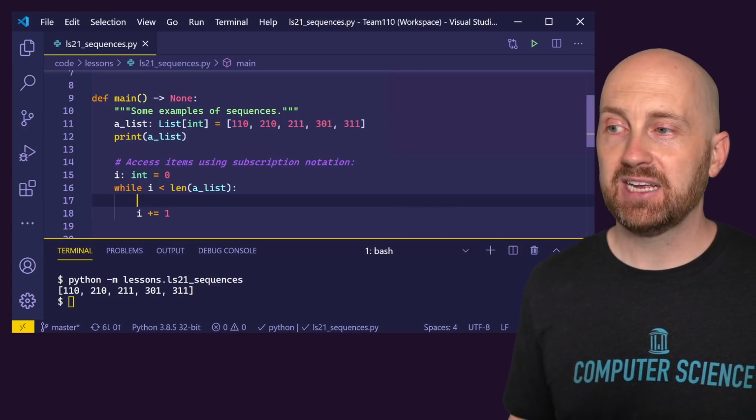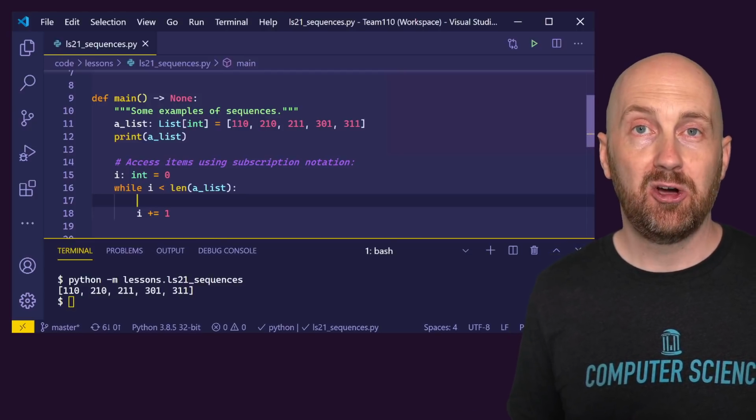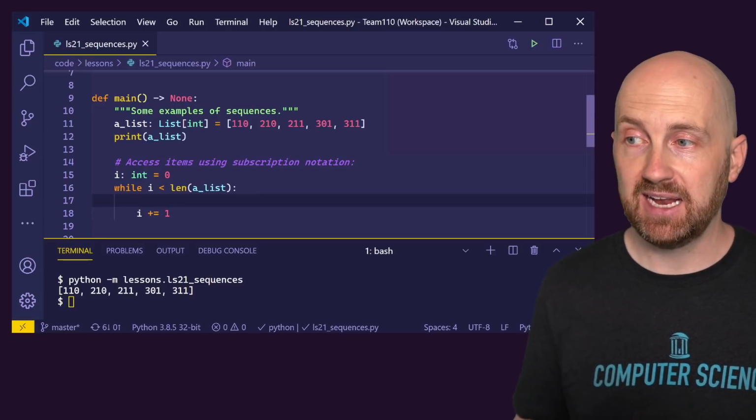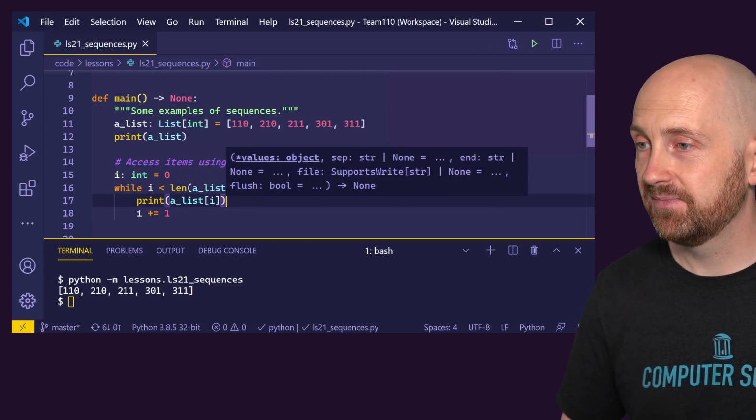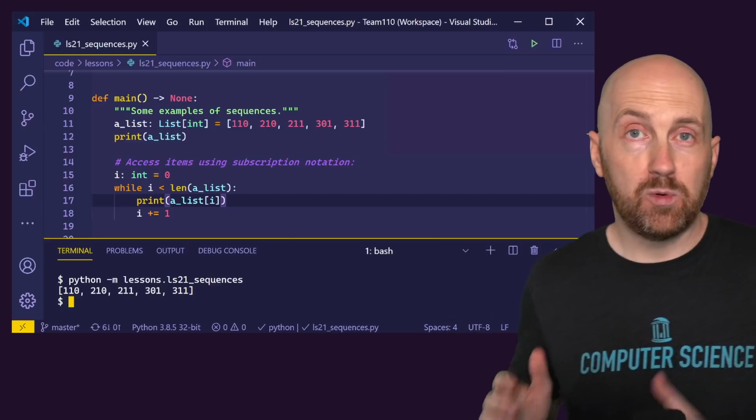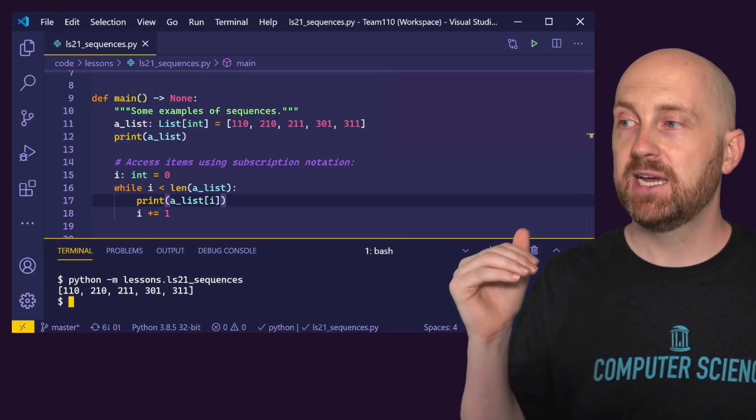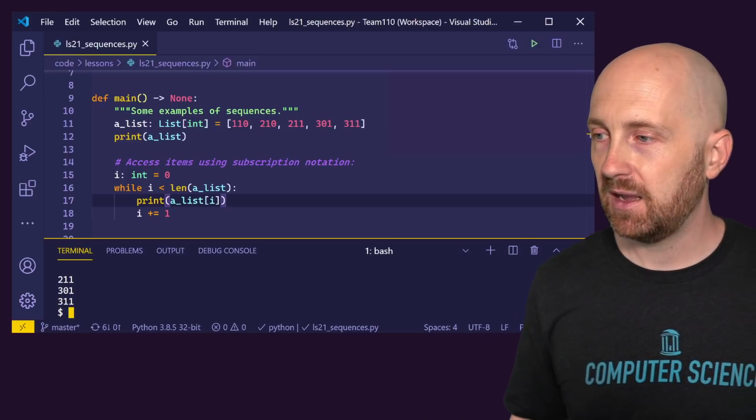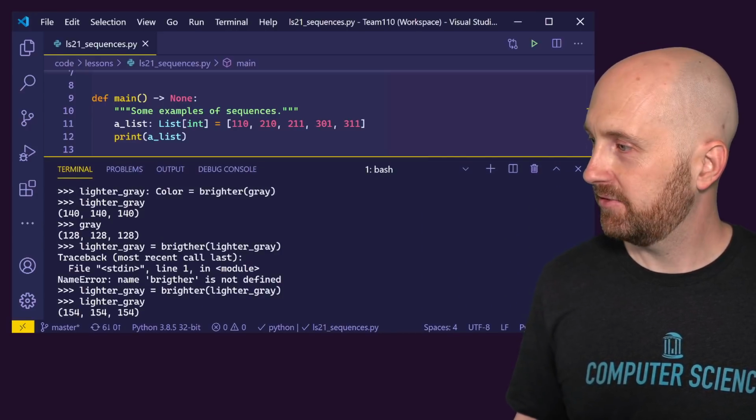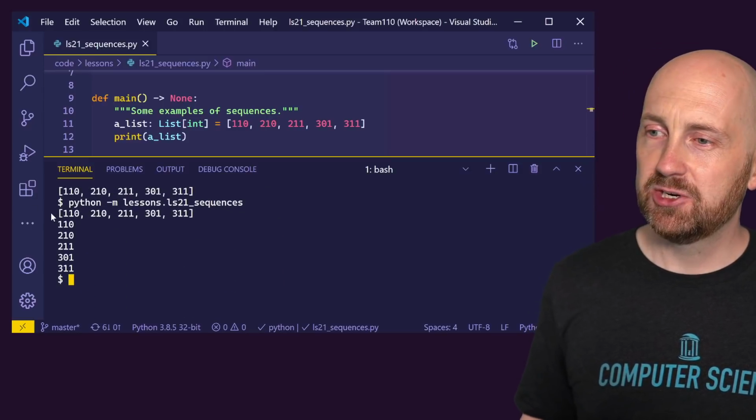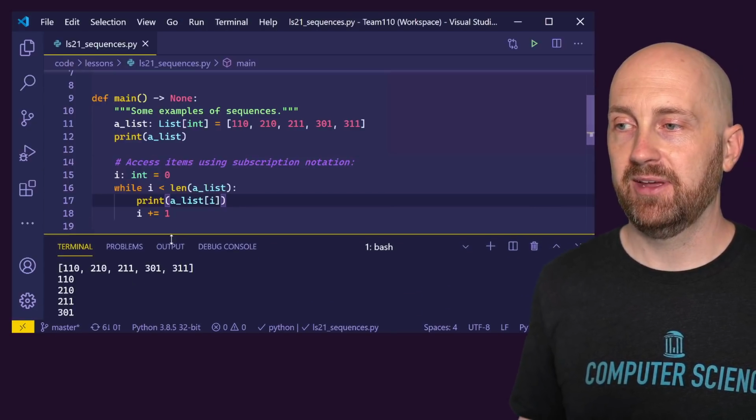Just like with strings, where we could ask a string, what is your length? We can use the len function on any sequence, and it will tell us how many items it has in it. So we can print out a list at index i. Notice we're going to move one by one through each index in this list, and we would expect to see on individual lines printed out 110, 210, 211, 301. And when I ran that program, sure enough, we printed the list in its entirety first, and then we went through item by item and printed each after that.